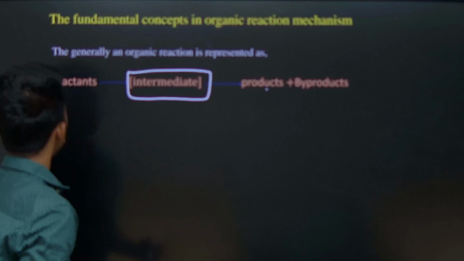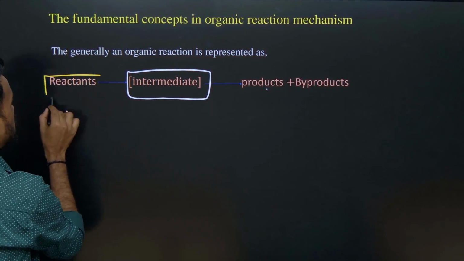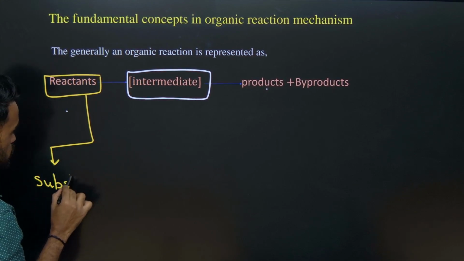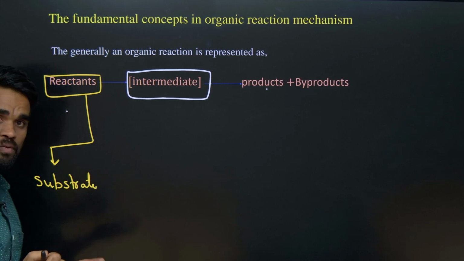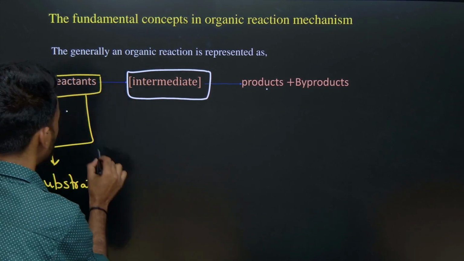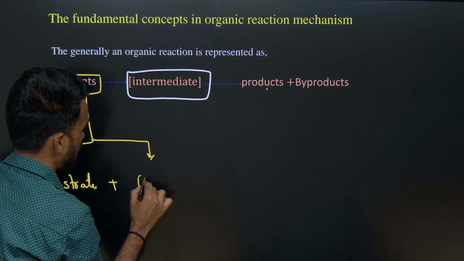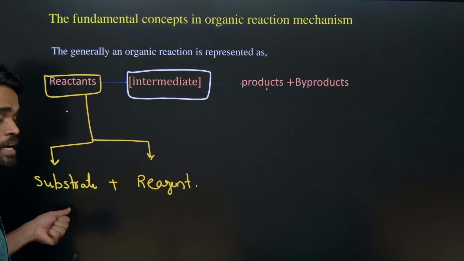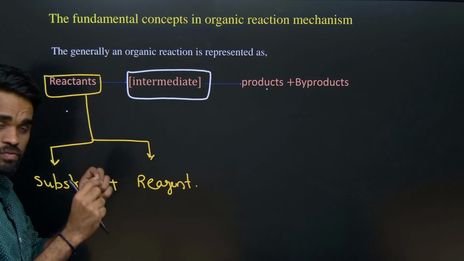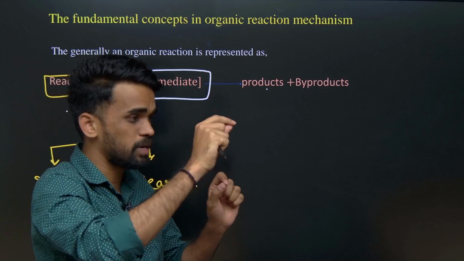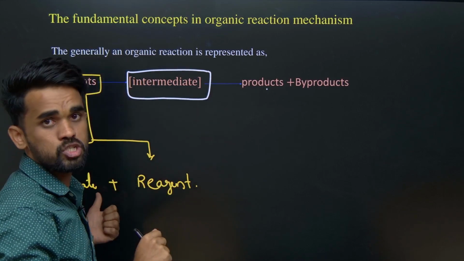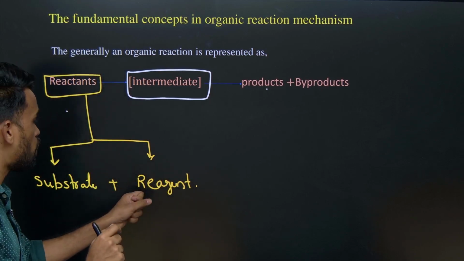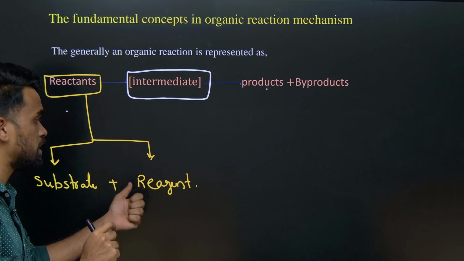Here I am writing reactants. What exactly do reactants include? Reactants include something called a substrate, and this substrate will provide a reactive site. Then we have one more thing called the reagent, the attacking reagent. This reagent will attack the substrate at the reactive site. Therefore a new bond formation takes place between the attacking reagent and the substrate.